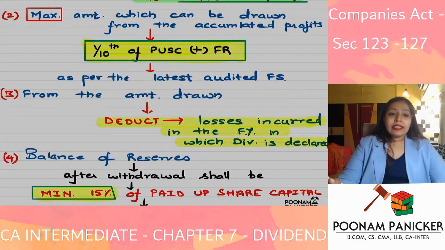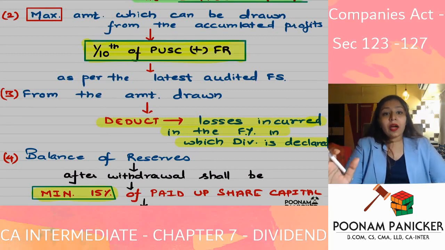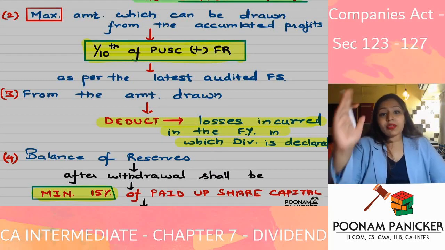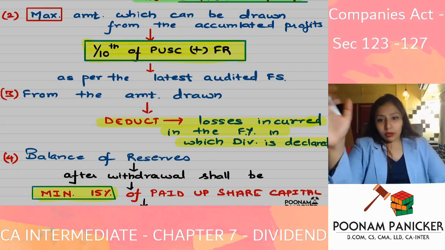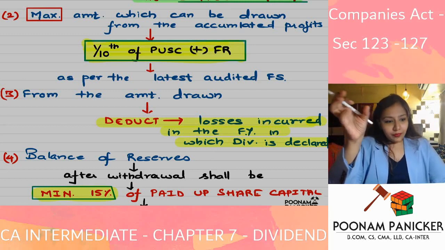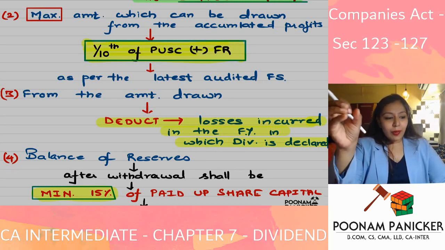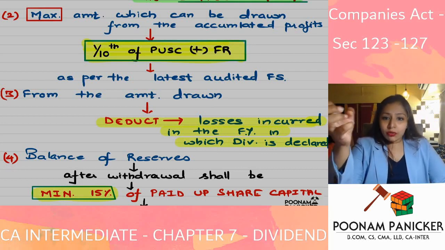Then after that, the second sub rule says how much is the maximum amount which can be drawn from the accumulated profits. So from your free reserves, okay, that is reserves which have not been allocated for any particular purpose, those are your free reserves. How much can you draw from that?